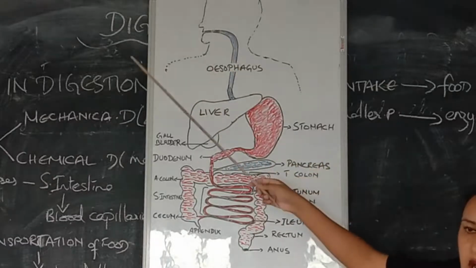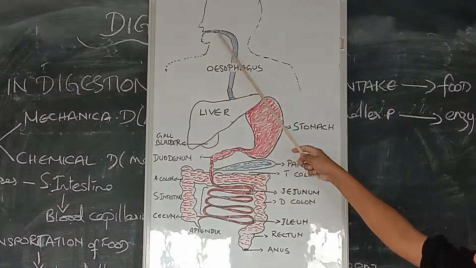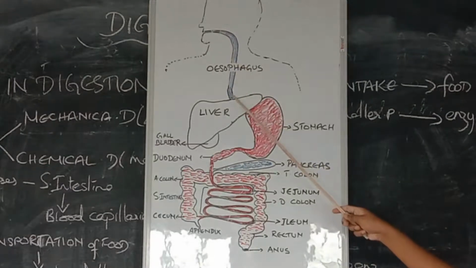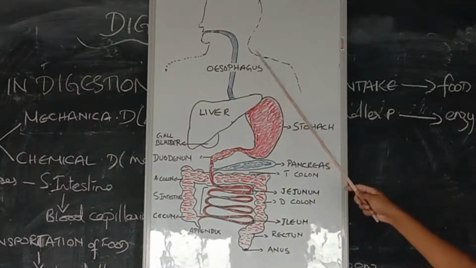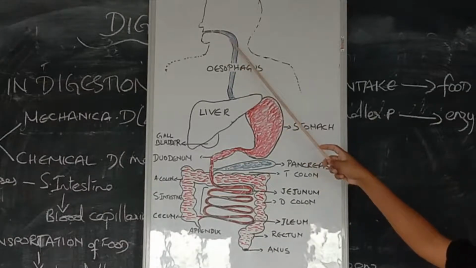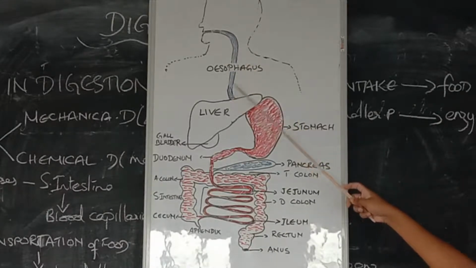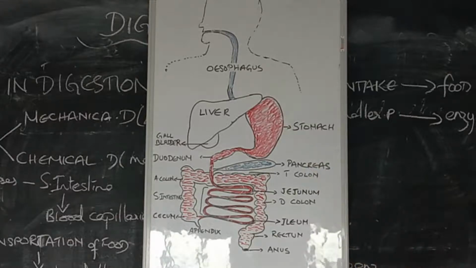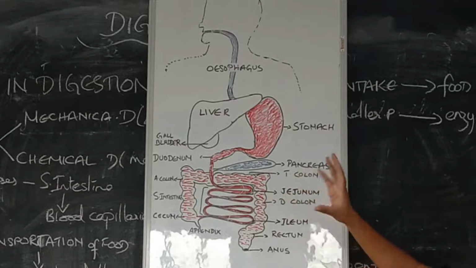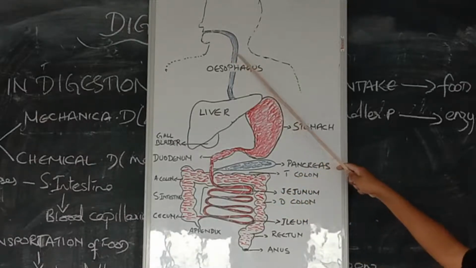Then after that, the food passes down the food pipe. The food pipe is also known as the esophagus. Now the food passes down the esophagus. The esophagus is also made up of muscular structures. These muscular structures, you all know, contract and relax. They form a wave-like movement due to the contraction and relaxation, such that the food passes from your mouth.